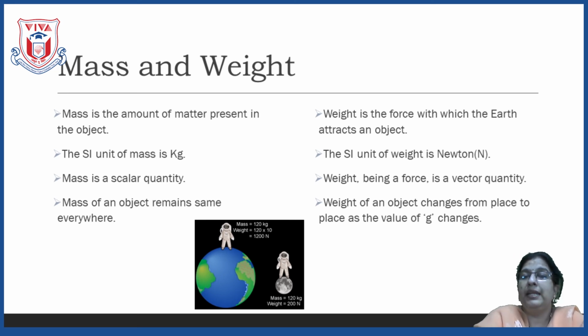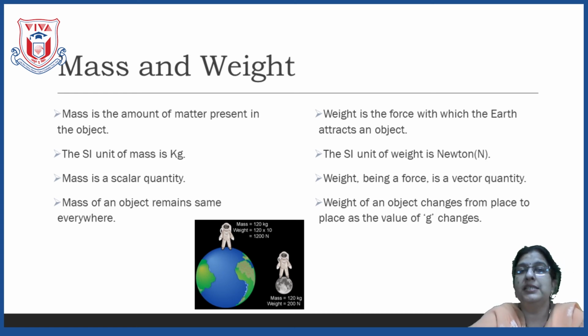Now, weight is a force and the unit of force is Newton. That is why the unit of weight also becomes Newton. Force is a vector quantity, that is why weight also becomes a vector quantity. Now, the weight of the object changes from place to place as the value of g changes.